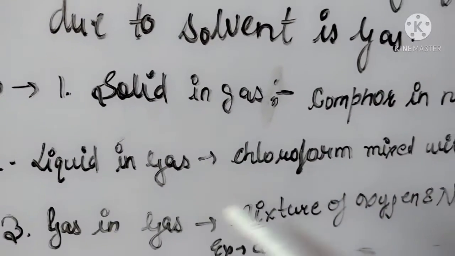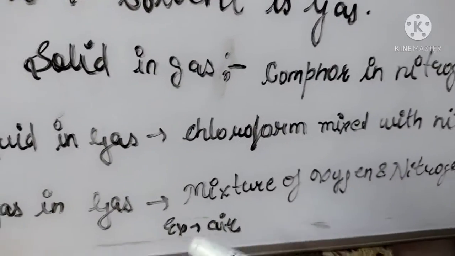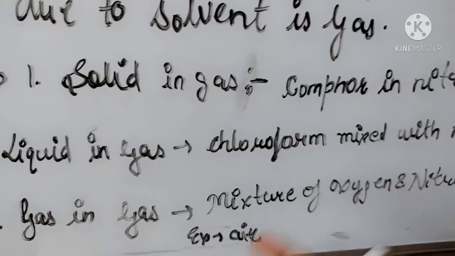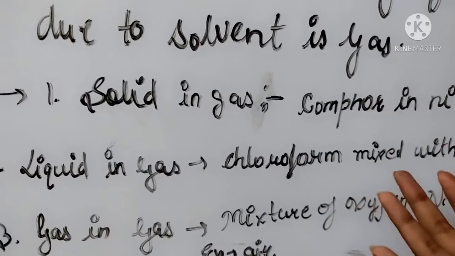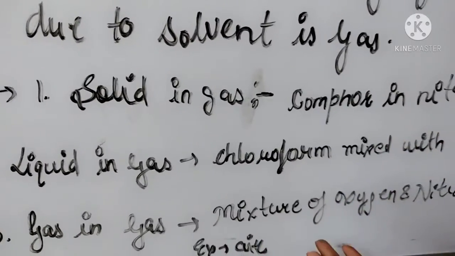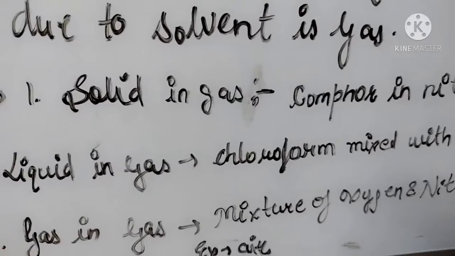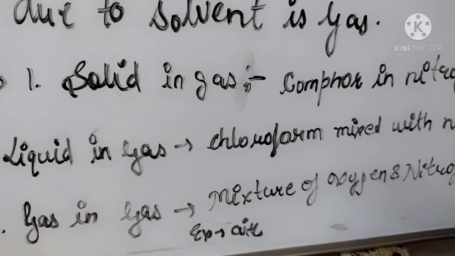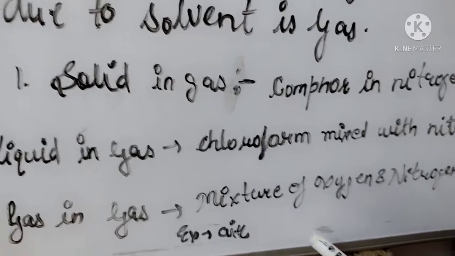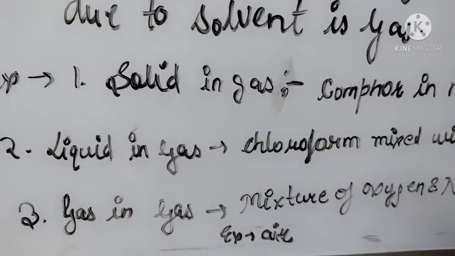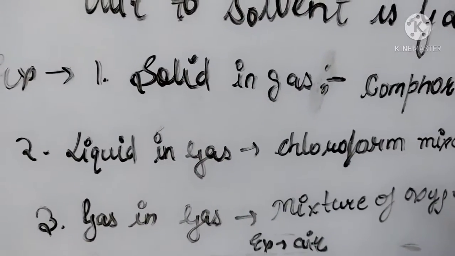Then gas in gas, the mixture of oxygen and nitrogen, for example air. We know that in air many gases are present, for example nitrogen gas, oxygen, so air is a mixture of gases, which is an example of gaseous solution, gas in gas.